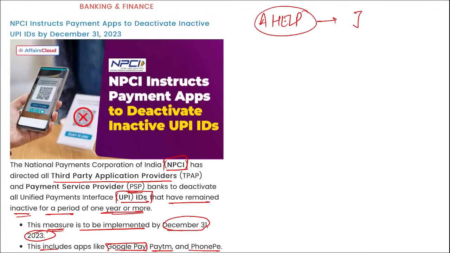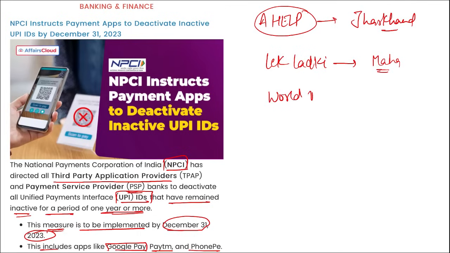Next, A-Help. This was launched by which state? Jharkhand has launched this A-Help. Lek Ladki, this is a scheme of the Maharashtra government. World Food India, where will it be organized? It will be organized in Goa.